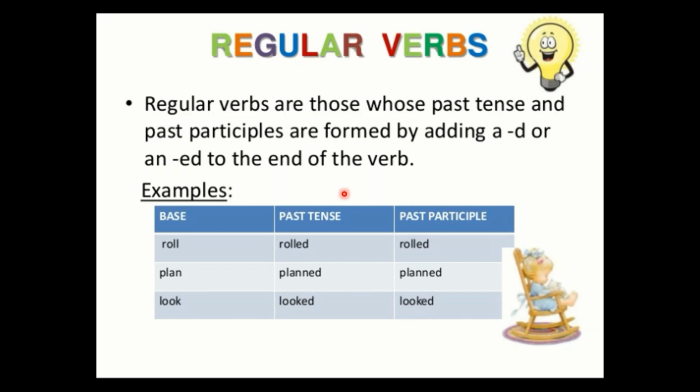For example, roll, rolled, rolled; plan, planned, planned; look, looked, looked. So these are changed in a regular way. That's why these are called regular verbs.